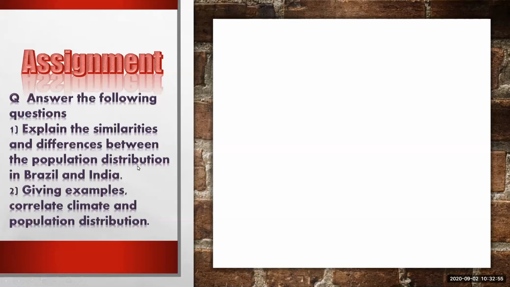You have to mention the states which have a very small population in India as well as in Brazil, and the states which have a very high population, and the reasons behind this uneven distribution of population. You have to explain all the things.